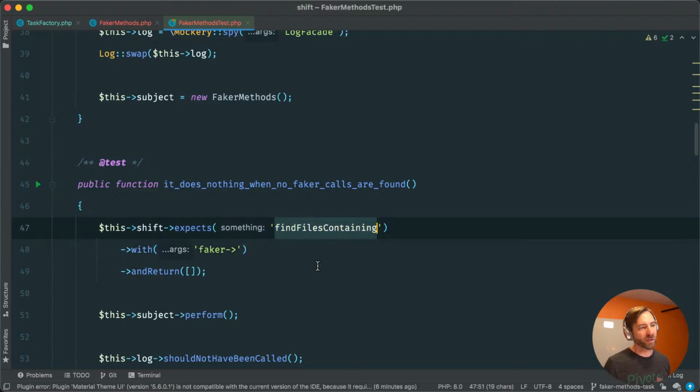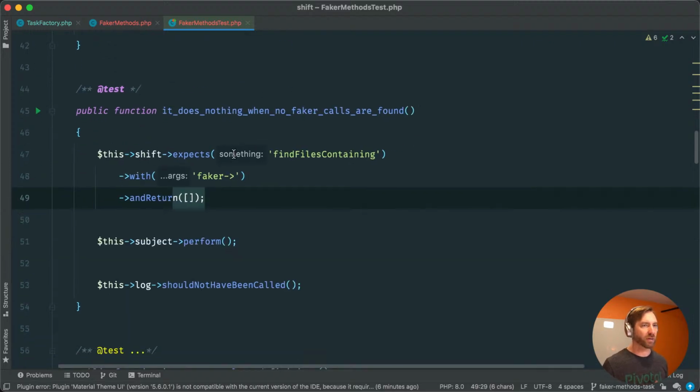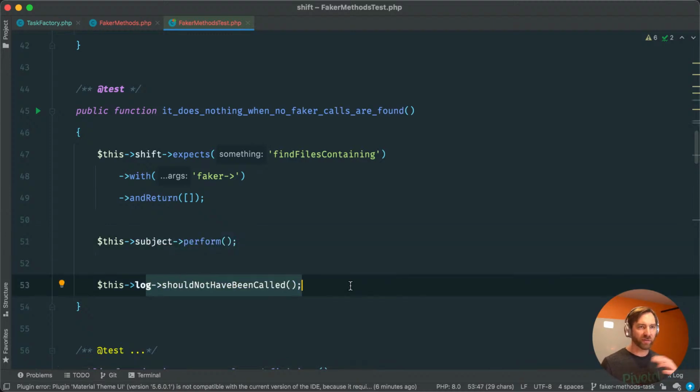So in this case, we're going to call this helper method with this, and it's going to return no paths, an empty array, and at this point, nothing should happen. We're going to call perform, and no log, no files, nothing else needs to be mocked out because it's not going to do anything else.